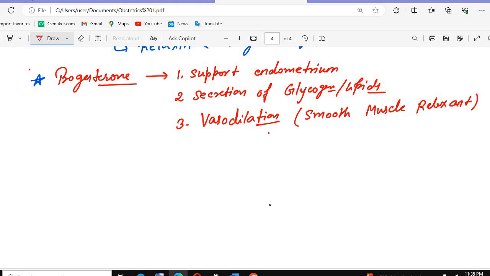Why does it need to be a vasodilator? I told you that it helps in the pregnancy very much. So when the ovum is fertilized and everything is well formed, then the endometrium needs to grow, and for that the endometrium needs blood supply, and progesterone increases the blood supply to the endometrium. Okay, so that is what you need to understand. This is what we have for progesterone.